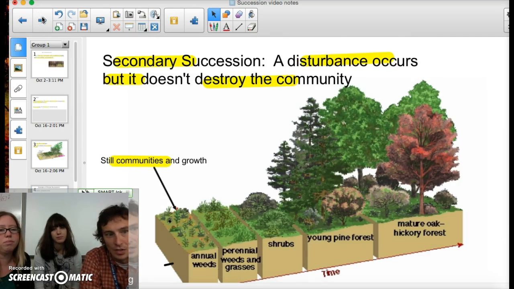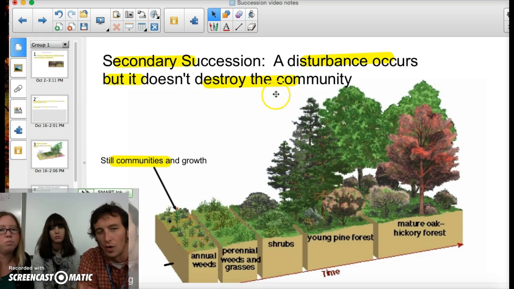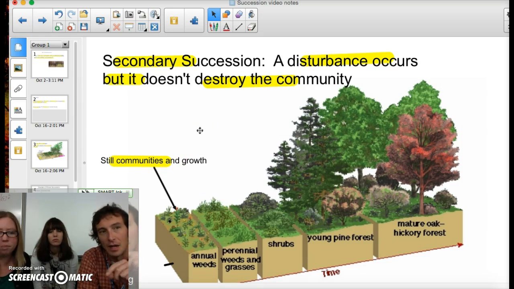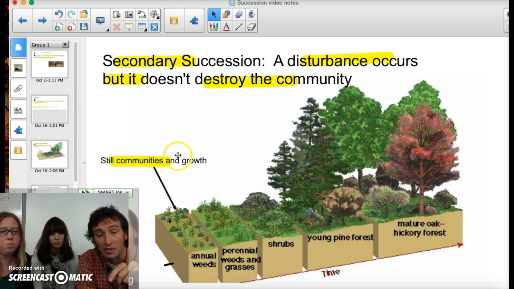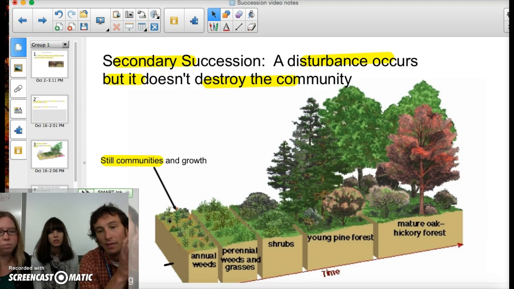In secondary succession, as opposed to primary succession, we get a disturbance that occurs, but it doesn't necessarily destroy the community. This would usually be the type of thing we'd be talking about in the case of your developments. So when East Ridge High School went in, for instance, they came in and bulldozed a bunch of land around. It eliminated a lot of plants, but it didn't completely destroy all life there, right? If you think about a volcano or a glacier killing everything, including the bacteria in the soil, that doesn't happen in secondary succession. So we start out with weed seeds, and for that matter any kind of seeds. We still have a seed bed, and so it usually gets going much faster in secondary succession.